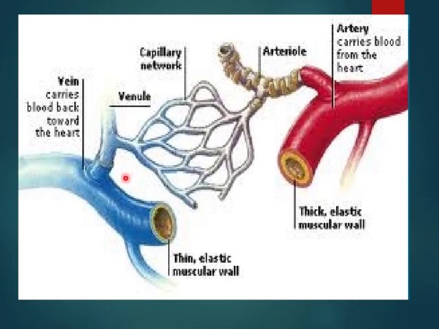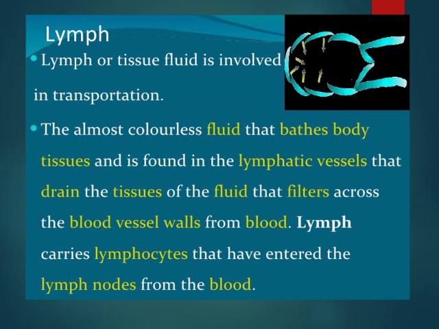Now this is the figure of the junction of capillaries. These are the veins and these are the arteries, okay? And you can see how the exchange is taking place. Now lymph. Lymph or tissue fluid, that is another name for the lymph, right? So lymph is a light yellow or colorless fluid material, and it is a fluid connective tissue which drains into lymphatic capillaries from the intercellular space.